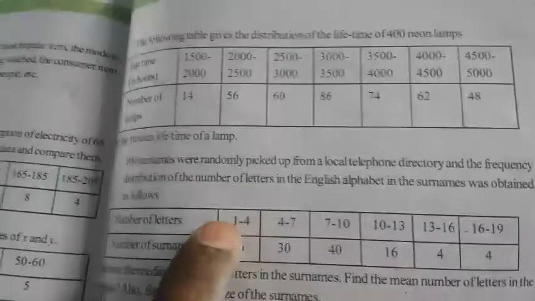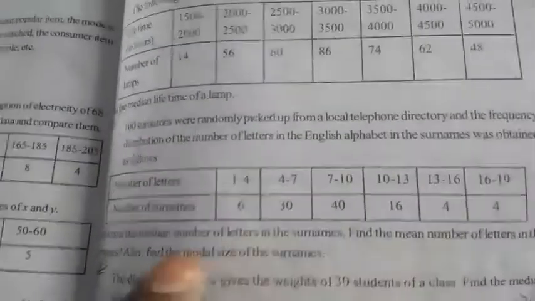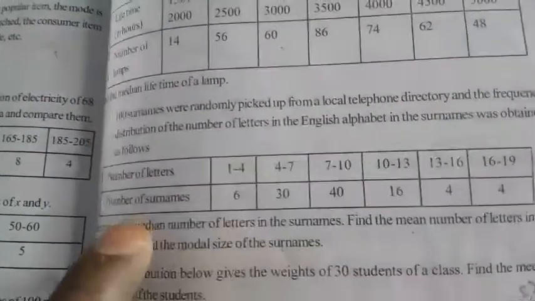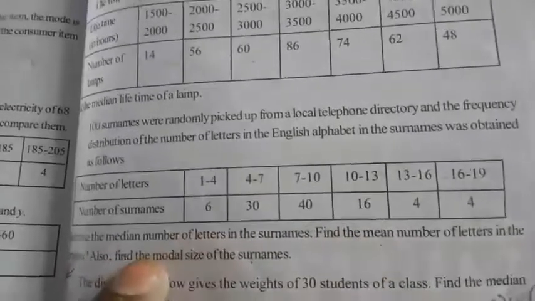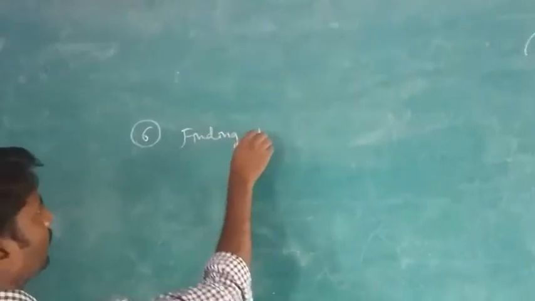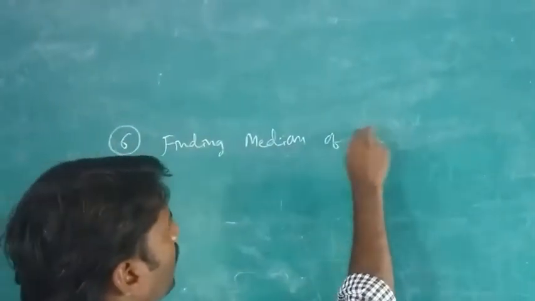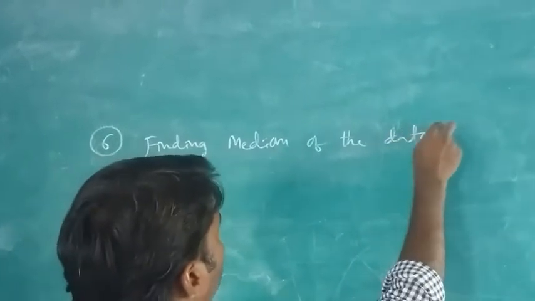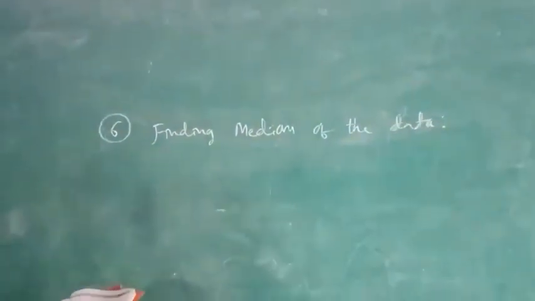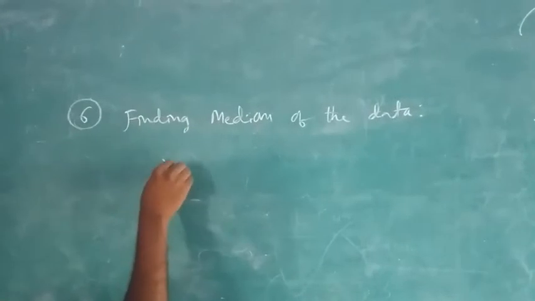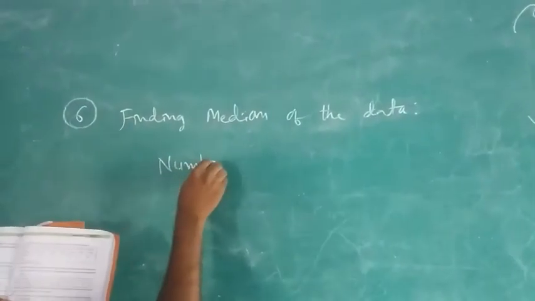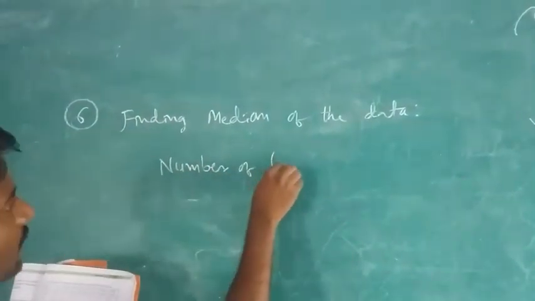Children, in this problem we are asked to find median, mean as well as mode. So I will explain median, mean and mode. You try to find it. Okay children, look at the board. Median of the data. Now, number of letters. First one, what is given? Number of letters.